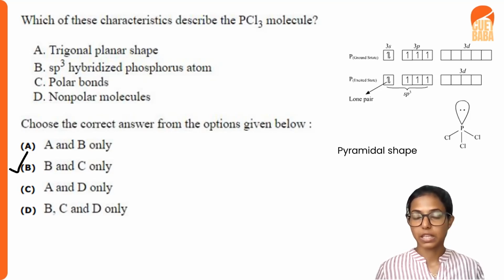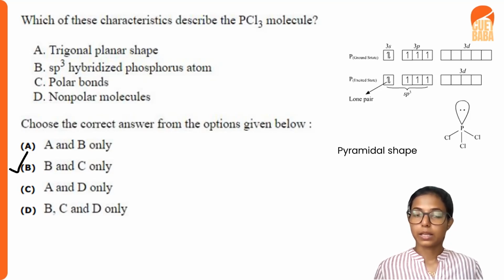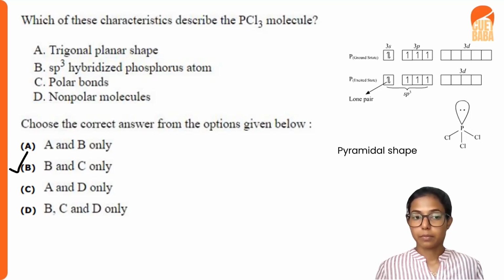When the hybridization is sp3, the ideal geometry that a molecule should adopt is tetrahedral, but there is a lone pair of electron in PCl3, so it also has to be accommodated in the structure. So the lone pair will occupy one of the sp3 orbitals. In order to avoid repulsion between the lone pair and bond pair, the P-Cl bonds will form a pyramidal shape, not a tetrahedral geometry, and not a trigonal planar shape. So option A is wrong, that is, the statement that PCl3 is trigonal planar in shape is wrong.